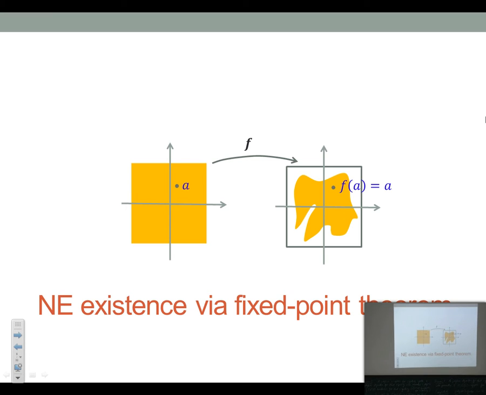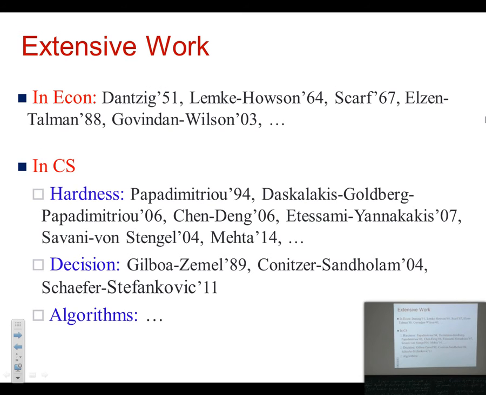Like there is a function from a compact set to a compact set. Whatever continuous function you take, there is a point which is fixed by this function. So this is the fixed point of this function, and this is non-constructive. We don't get any algorithm out of it, meaning how to get such a point. So there has been a huge amount of work in economics as well as in computer science to derive algorithms and complexity results for these problems.